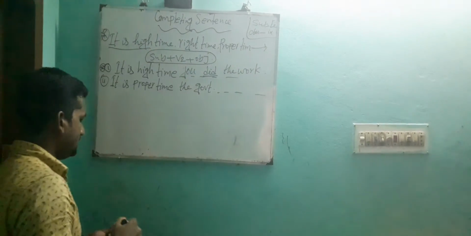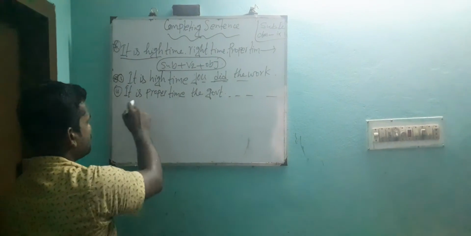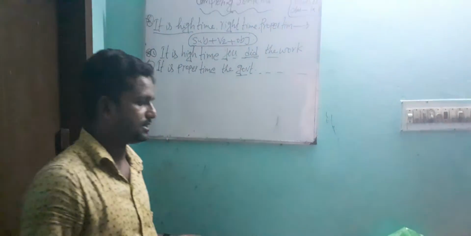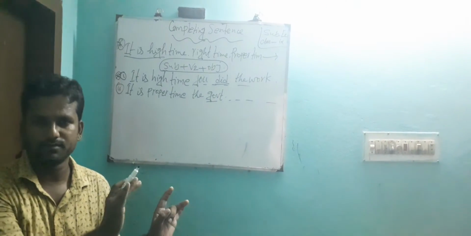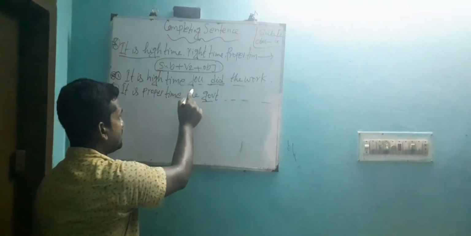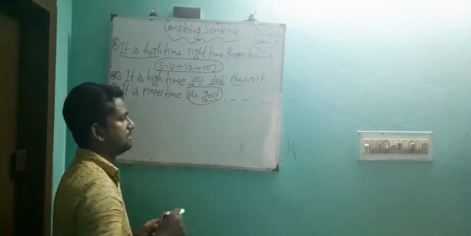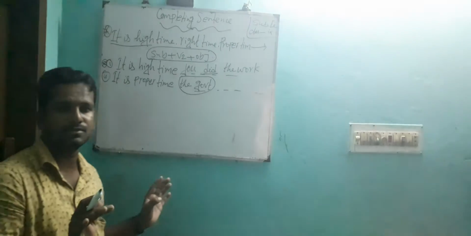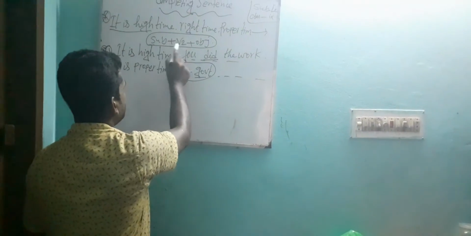Dear learners, in this sentence there is written, it is proper time the govt. Govt means government. In this sentence, subject is given. So we don't use subject here because there is subject, the government. So after subject, what should you use here?